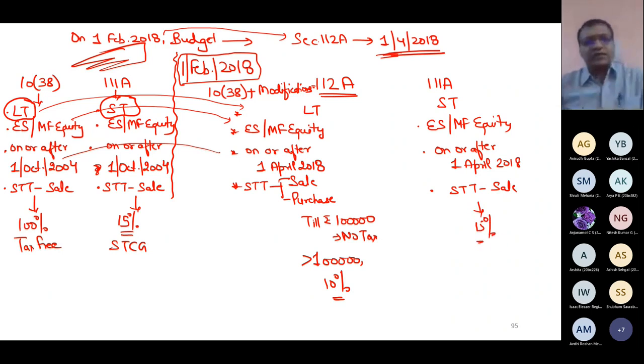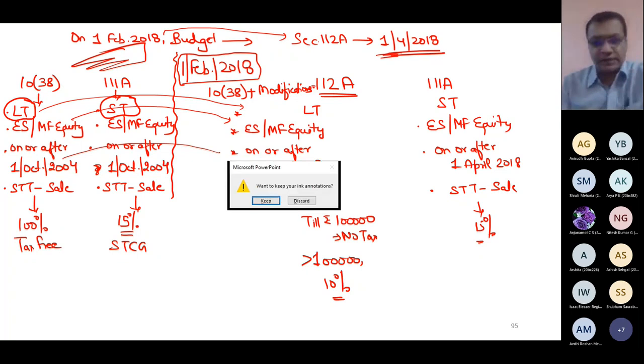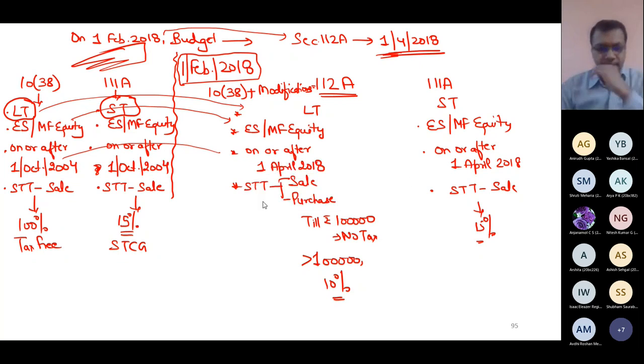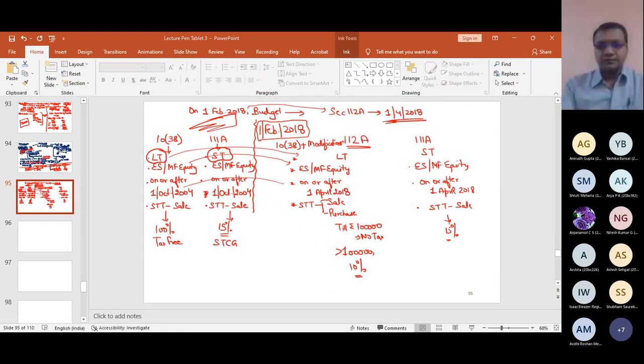So now I think the picture is clear in your mind that you can easily make a comparison between 111A and 112A now. And the comparison becomes easy if you can relate 112A with the earlier section 10 clause 38. That is only for your knowledge purpose. That's it. Is it clear? If yes, please raise your hands. If you have any doubt, you can ask me. Otherwise, please raise your hands if the picture has become a little bit clear.